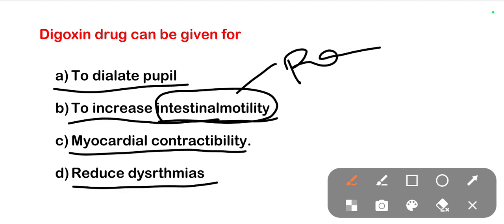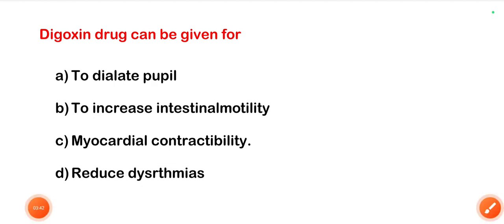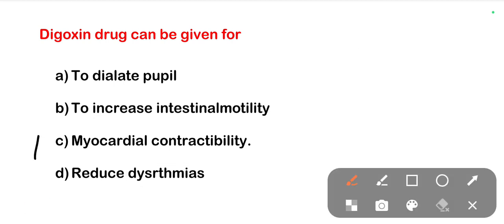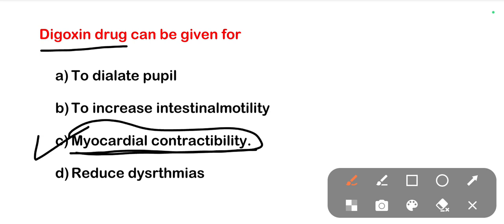Option D, reduce dysrhythmias. Dysrhythmia is nothing but abnormal contraction and relaxation of the heart. The right one is option C, myocardial contractility. So when we give digoxin, the main purpose is to improve myocardial contractility.